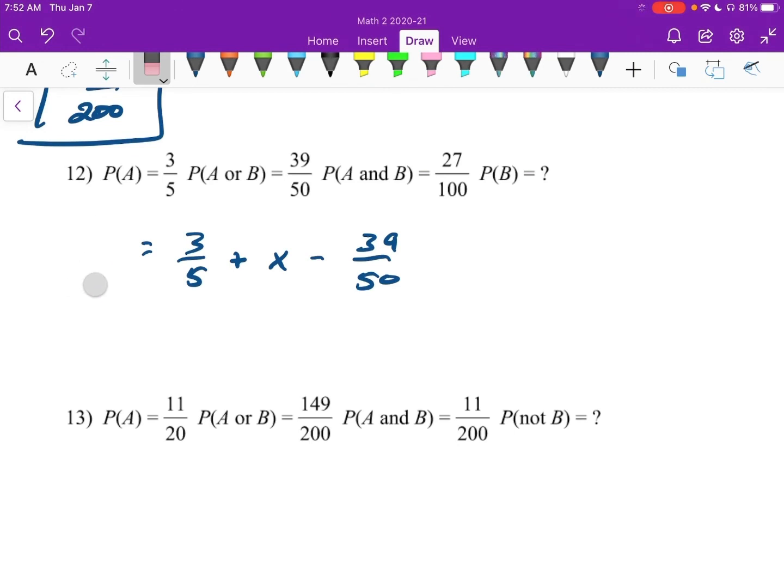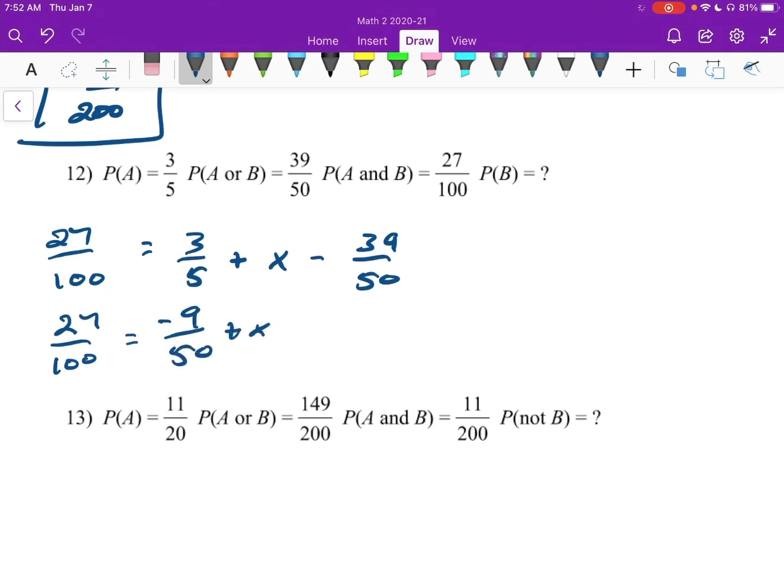Over here on the left, I should be using A and B, which is 27 over 100. All right, I'm going to combine like terms on the right side. So I'm going to have 3/5 minus 39 50ths. So this is going to be 27 over 100 is negative 9 over 50 plus x.